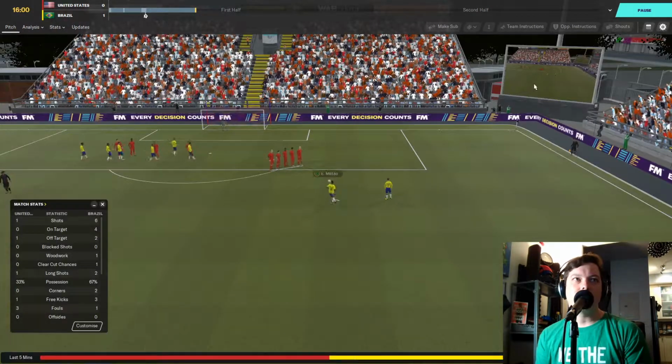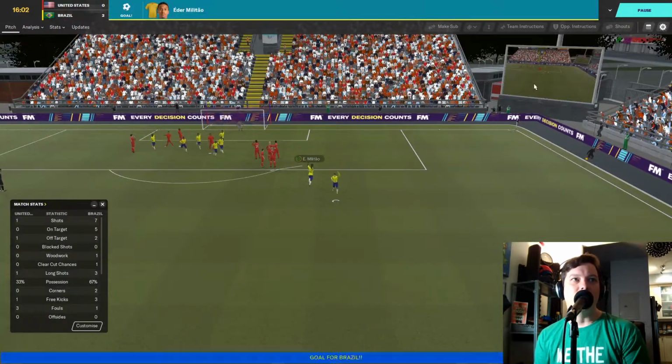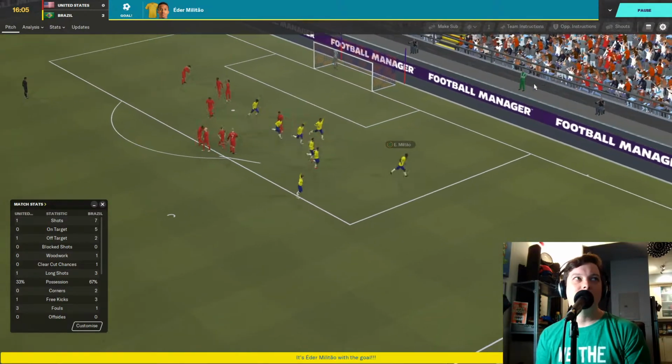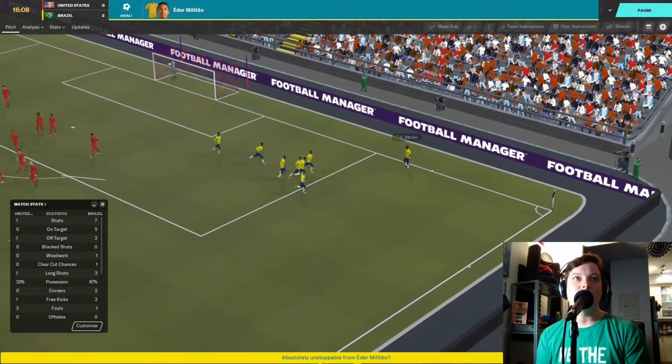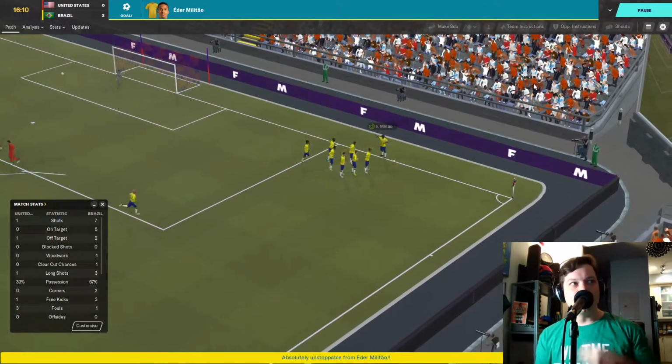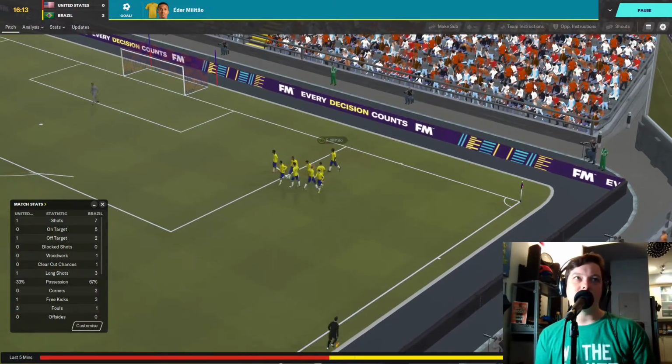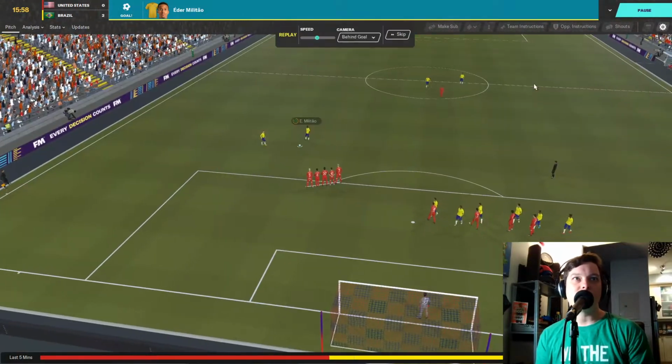Free kick Brazil here. Eder Militao. He scores. Beautiful free kick. 2-0 Brazil in 16 minutes, and they're cruising now. Doesn't look like the U.S. is much of a match for the Brazilians in this. Could be a blowout if it continues this way.